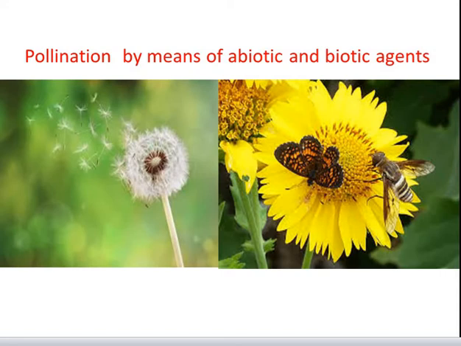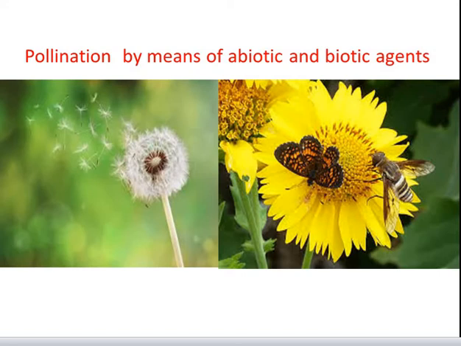The abiotic agents include wind, water, and the biotic agents include a range of animals like bees, butterflies, flies, beetles, wasps, ants, moths, birds, and bats. Among the animals, insects, particularly bees, are the dominant biotic pollinators. Even larger animals such as some primates like lemurs, arboreal tree dwelling rodents, or even reptiles like lizards have also been reported as a pollinating agent in some species.